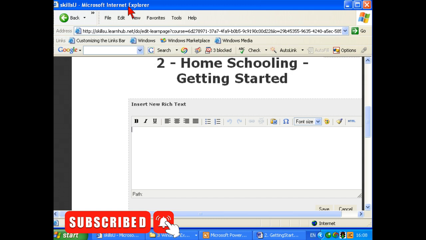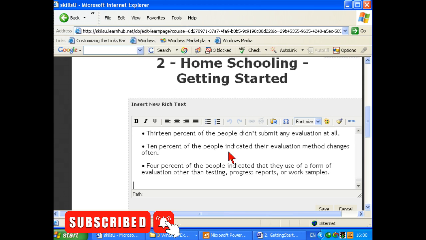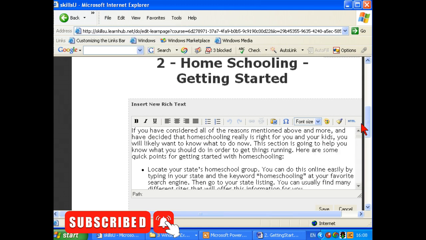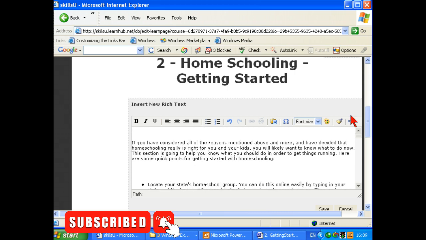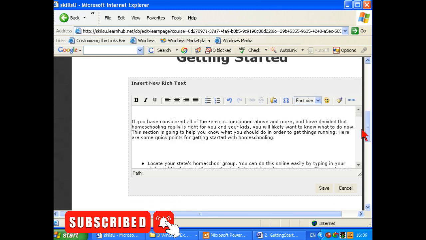I'm going to leave the size as is, as we had from our, let's try 14, I think. No, I will change the font. That's a tad big, I think. Let's select it all. And there's an even better way. There's a button here, paste from Word, which is what I've done. And here we are. I'm going to save that. And there it is, our first item.